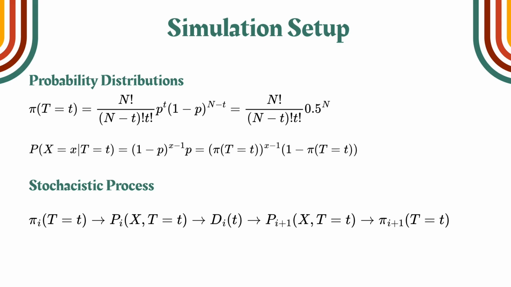For the simulation setup, we consider two probability distributions: an overall task distribution, where pi of t is the probability of getting a certain task in this space. This is distributed using a binomial distribution with p equals 0.5. Additionally, there's another distribution for each task, where x is the complexity for a given task t. This is distributed using a geometric distribution, and it is dependent on the pi base distribution for tasks, where each p is equal to 1 minus the probability of getting that task. This is to ensure that rarer tasks have a higher likelihood of being more complex.